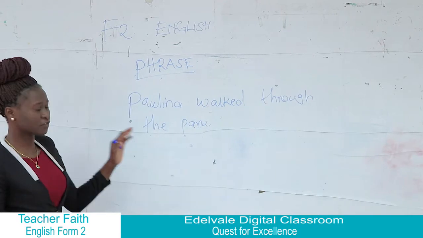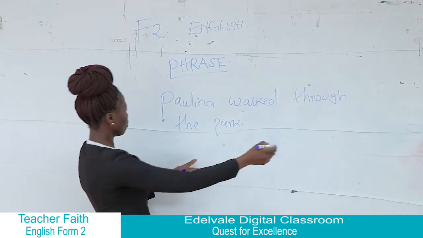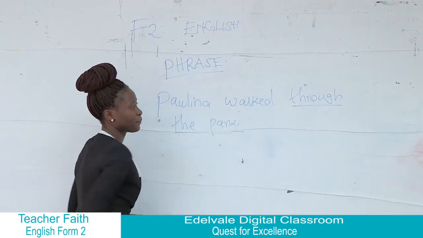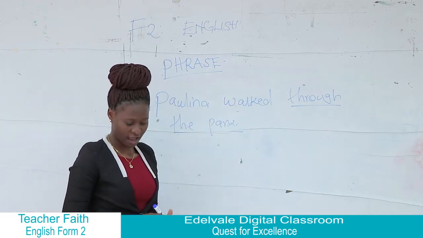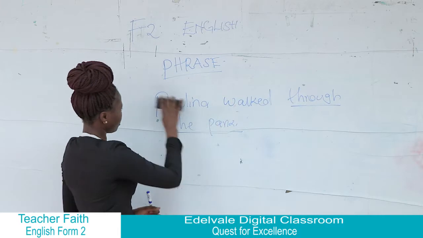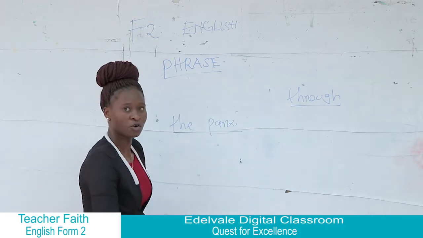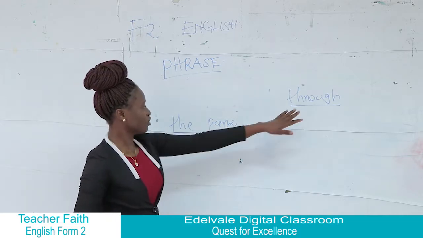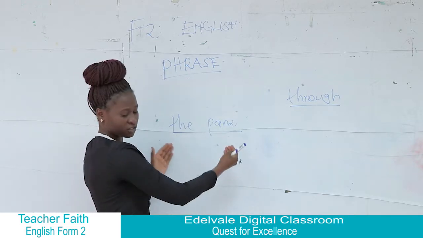And remember, we've said a phrase is a group of words that does not make a meaning on its own. So we have through the park there. In this sentence, through the park is our phrase. If I write through the park only, you're not going to understand what this means.